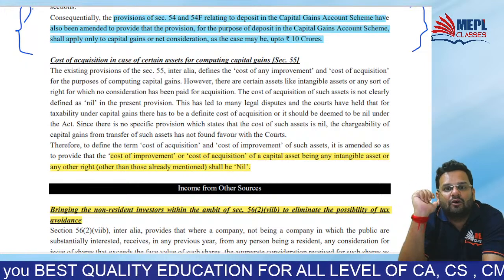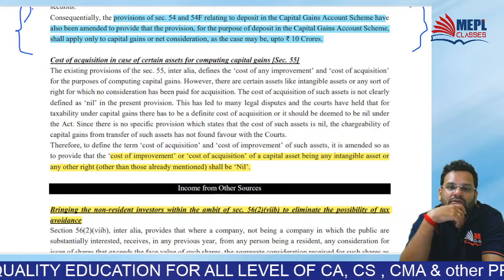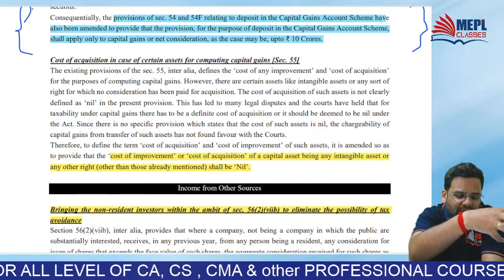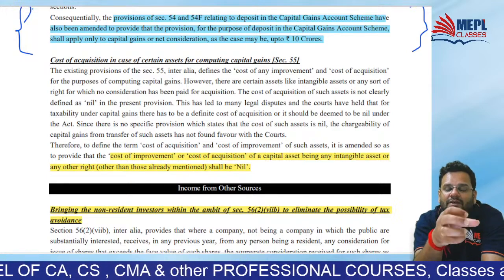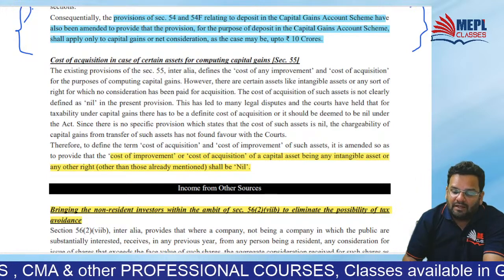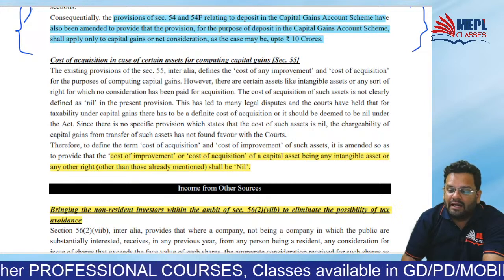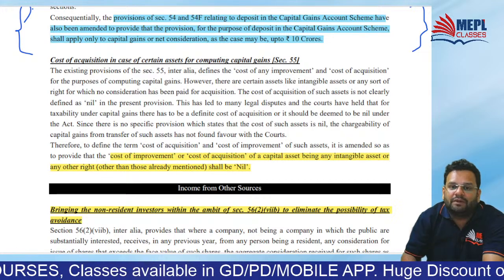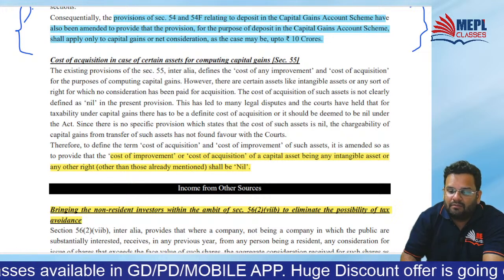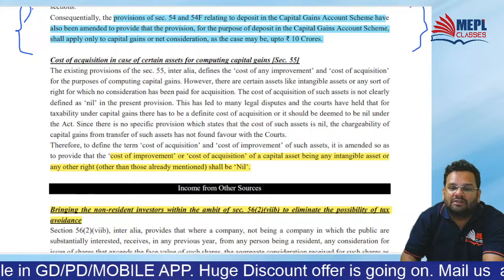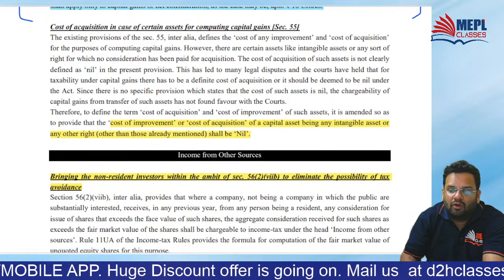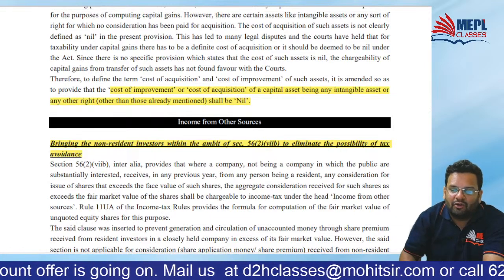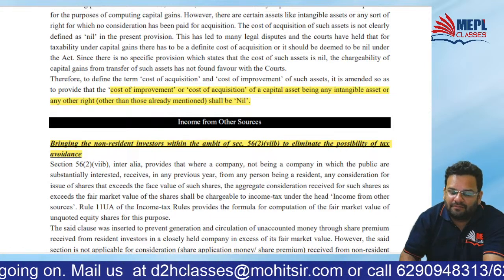Then how will I tell government that I'm going to purchase house? So the way to tell that is to deposit that amount that you're going to invest in house in a CGDA, capital gain deposit account. So in that capital gain deposit account, you can keep maximum 10 crore rupees. That's what the amendment is. Because anyways, your exemption cannot exceed 10 crore. So what you can keep is also up to 10 crores. Clear? So I hope all of you have understood this.